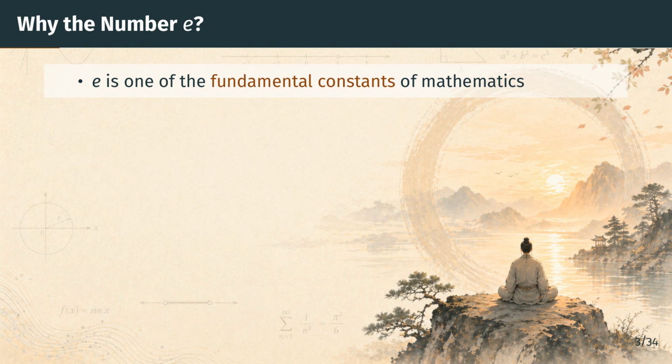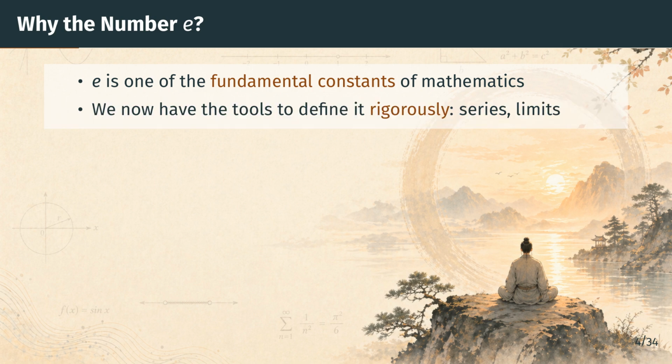Let's set the stage. The number e is one of the fundamental constants of mathematics, sitting alongside the number pi in importance. It is the natural base for exponentials and logarithms. It governs compound growth and decay, and it appears throughout analysis, probability, and number theory. Its numerical value is roughly 2.718, but a number this important deserves a precise definition, not just a decimal approximation. Next, let's see what tools we will use to pin it down.